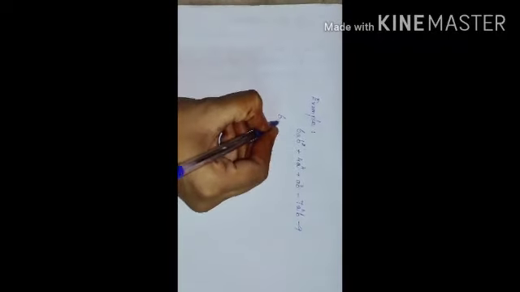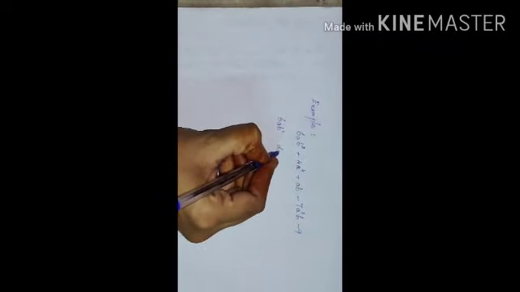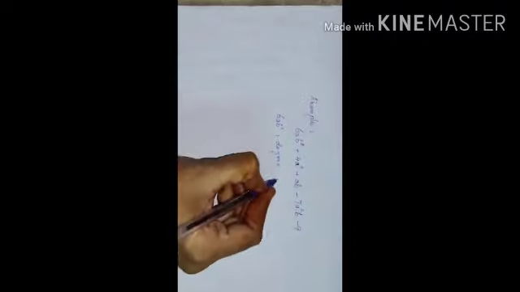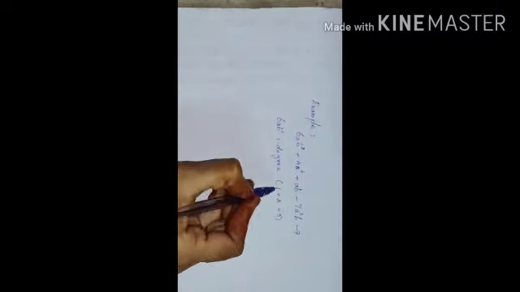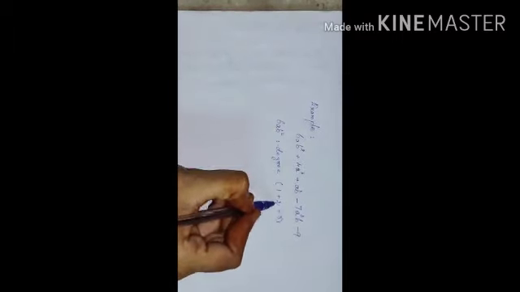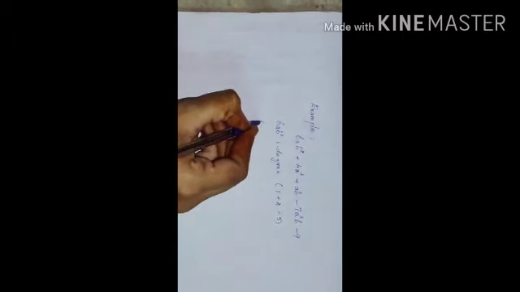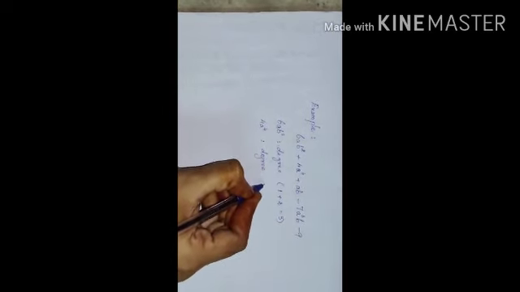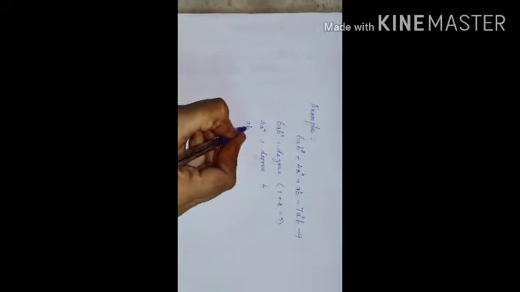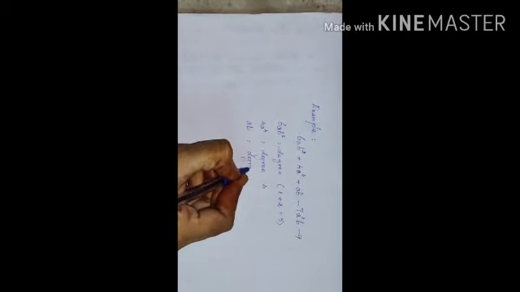So let us see an example of calculating the degree of a polynomial. There is a given example. It is an algebraic expression which has 5 different terms. In 6ab square, a is one variable and b is another variable, where the power of a is 1 and the power of b is 2, so 1 plus 2 is 3.